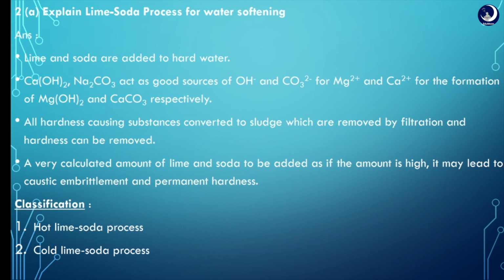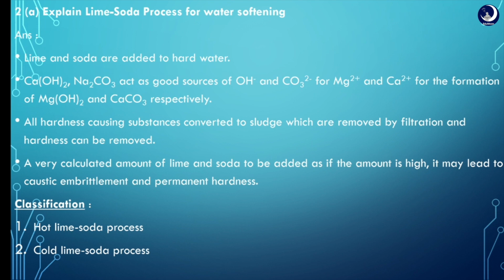Calcium hydroxide and sodium carbonate act as good sources of hydroxyl and carbonate ions for magnesium and calcium for the formation of magnesium hydroxide and calcium carbonate respectively, thus forming precipitates which can be removed very easily, and the hardness can be removed.